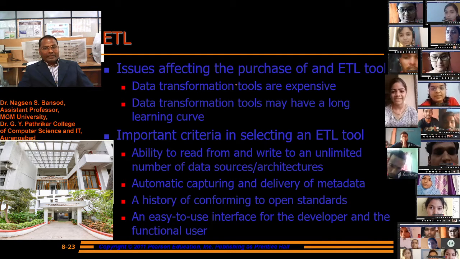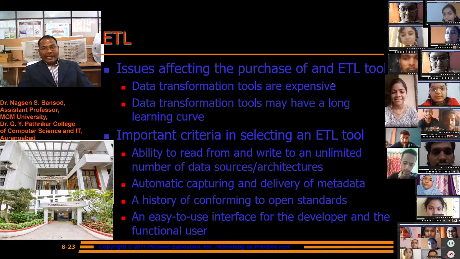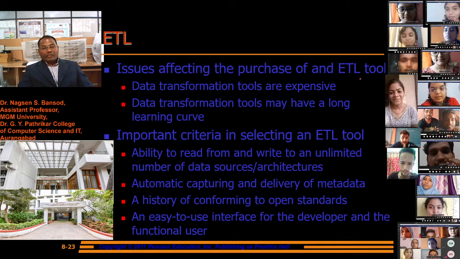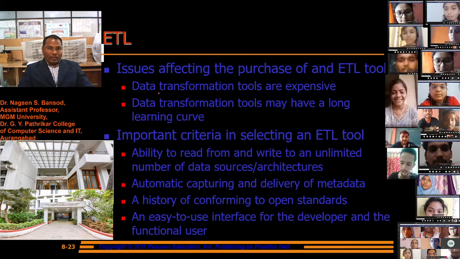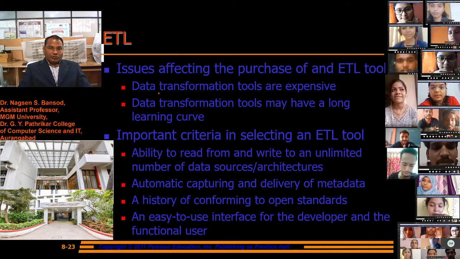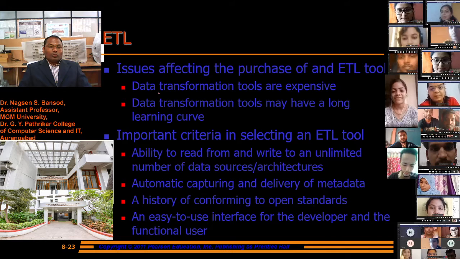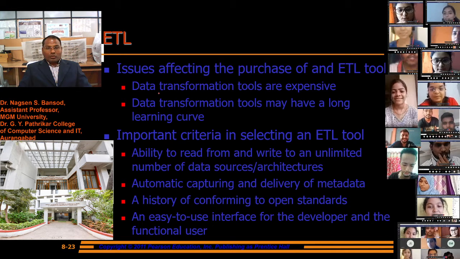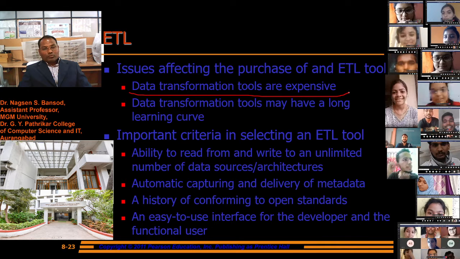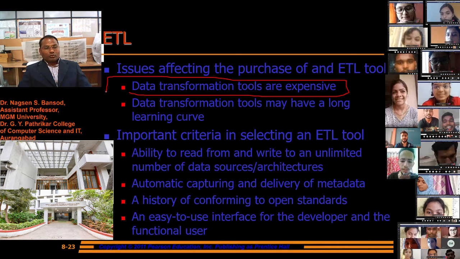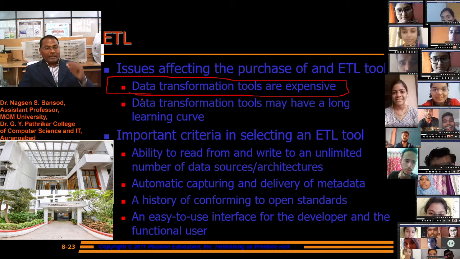Issues affecting the purchase of an extract transform load tool. Data transformation tools are expensive. To transform information into the product, these tools are expensive.